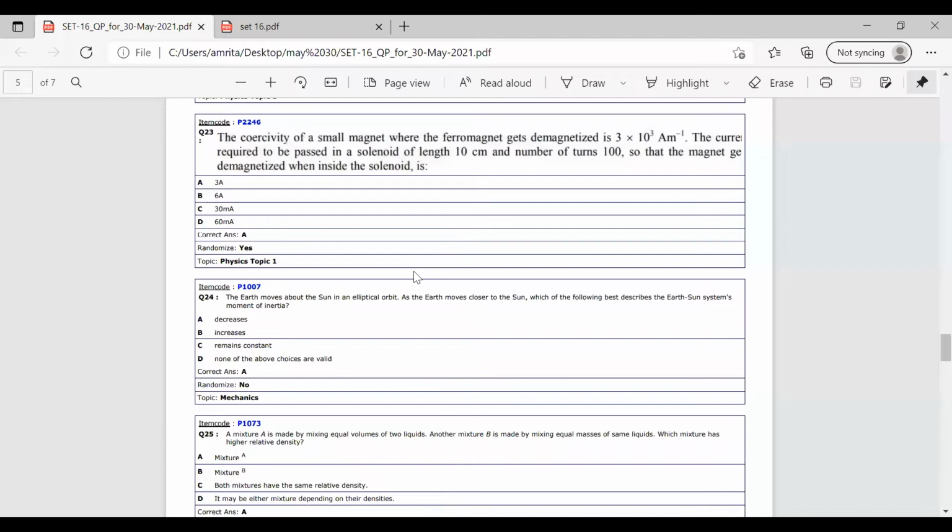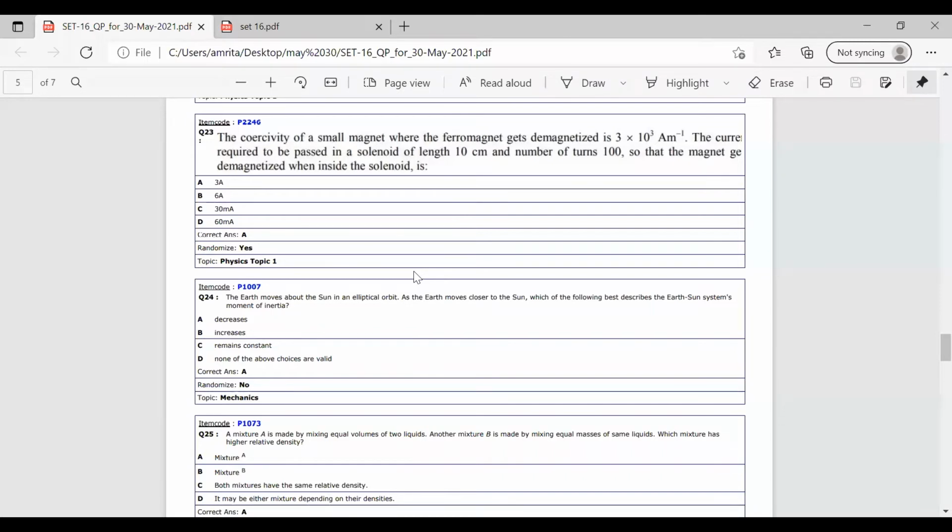Let me tell you one thing. We have the equation for moment of inertia, that is I equals m r squared. We know the equation. m is mass and r is the distance or the radius. So here we can have the mass of earth and sun. In this case, we don't need to consider the mass. Why? Because the mass of the sun and earth are constant.